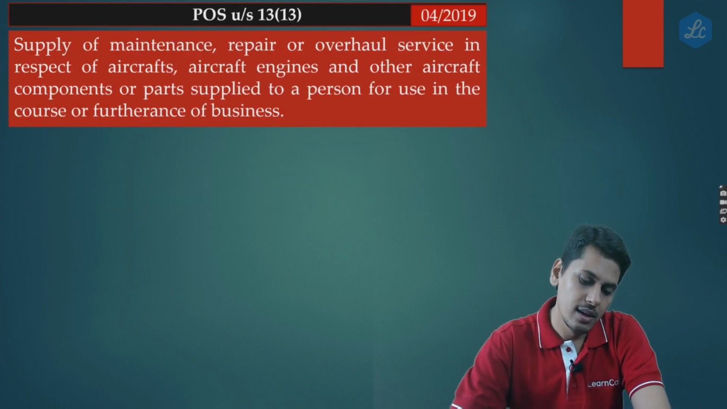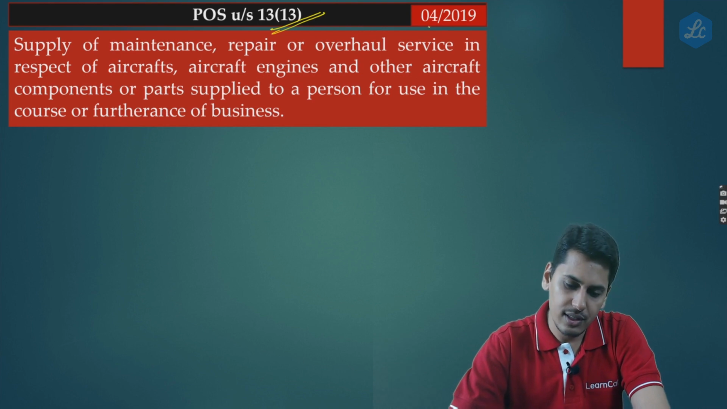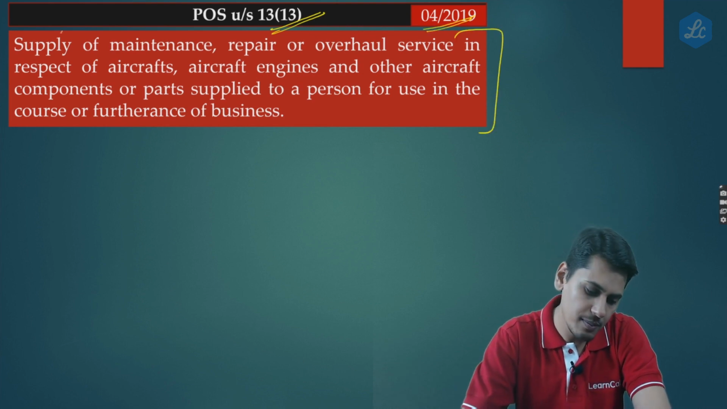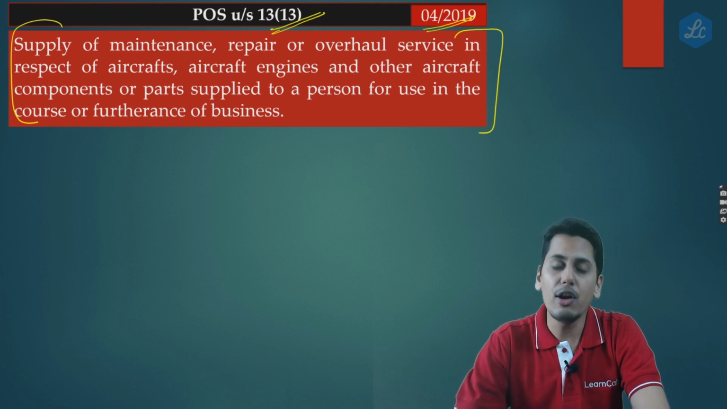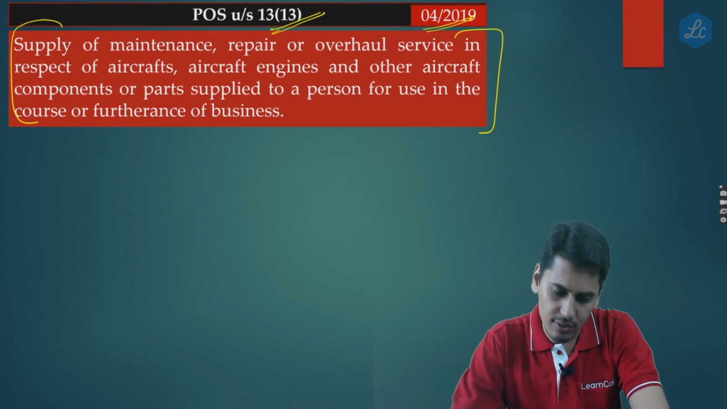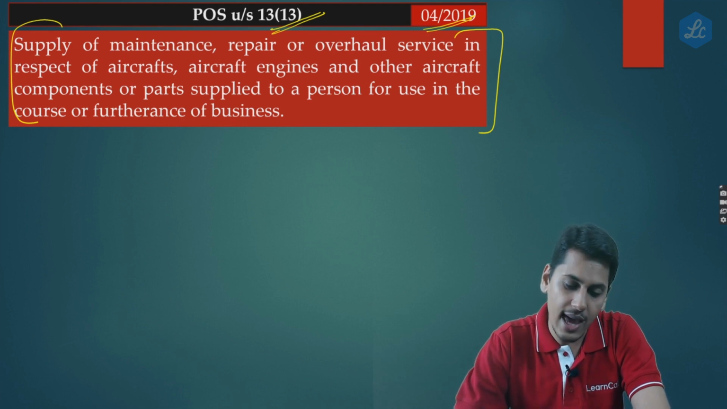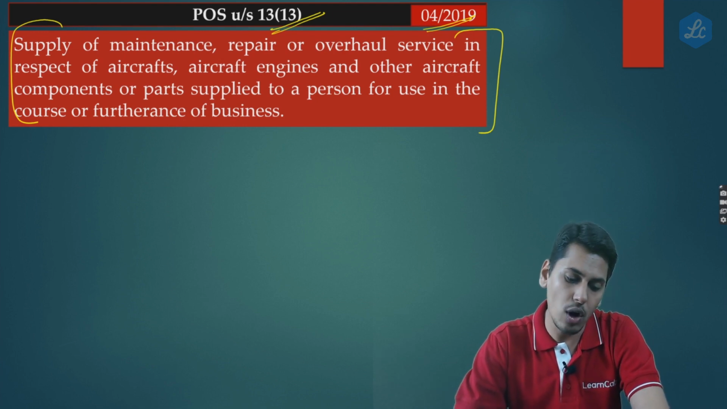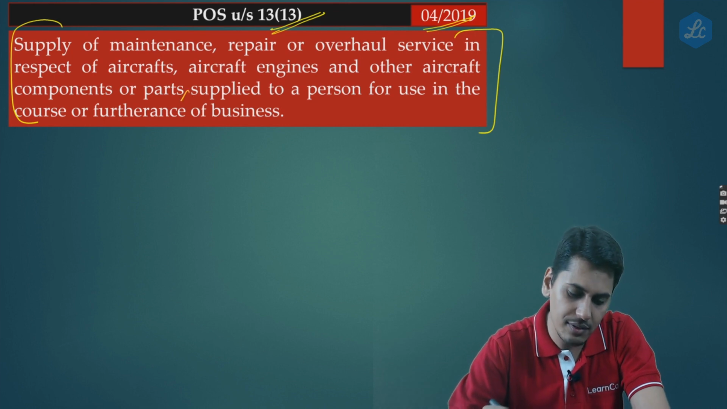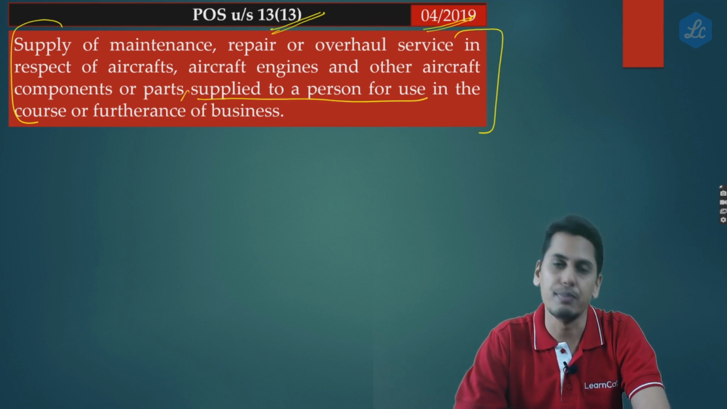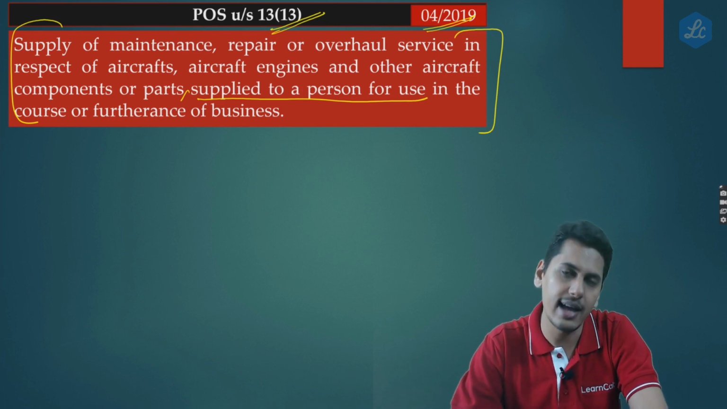So now friends, under section 13, subsection 13, notification 4/2019 is there. Here it reads: supply of maintenance, repair or overhaul services, this is your MRO services, in respect of aircrafts, aircraft engines and other aircraft components or parts. If these services are supplied to a person for use in the course of furtherance of business, in our example covered over here, the answer is yes.